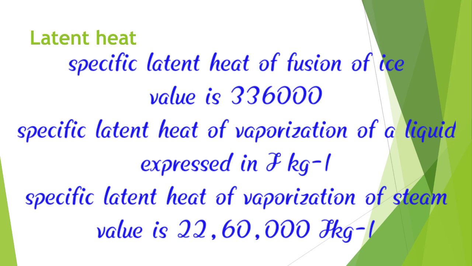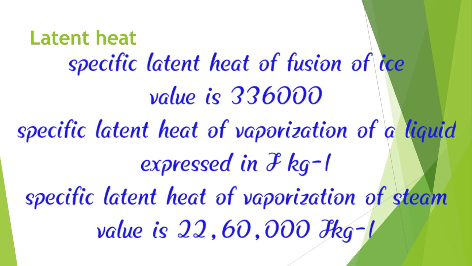And next we are going to see the specific latent heat of vaporization of steam: the quantity of heat required to convert 1 kg of water at 100 degrees Celsius completely into steam at 100 degrees Celsius.